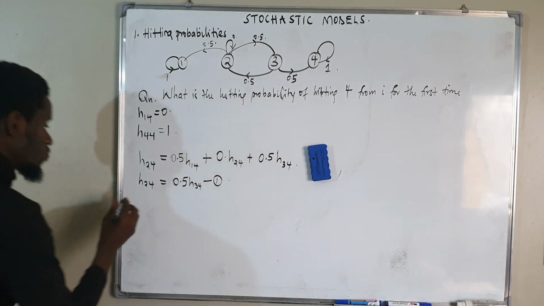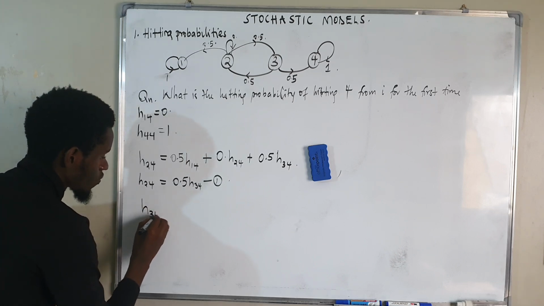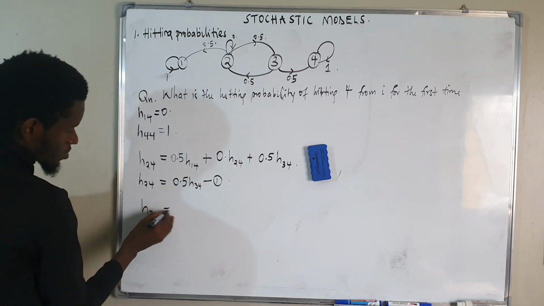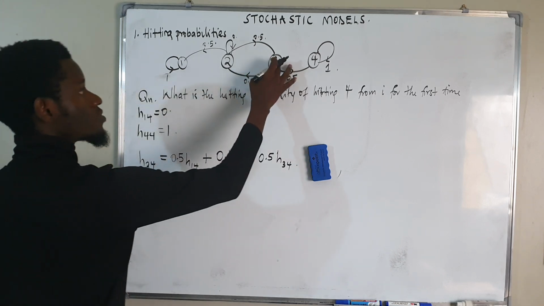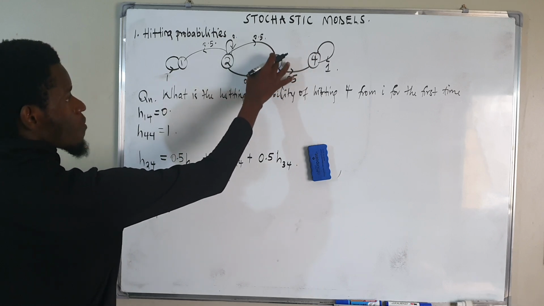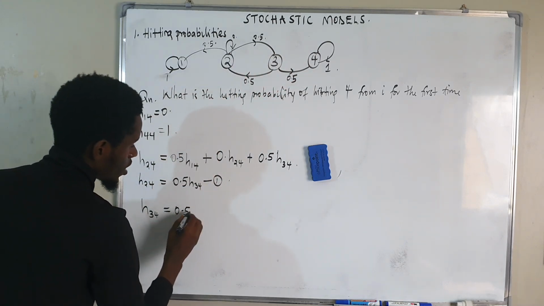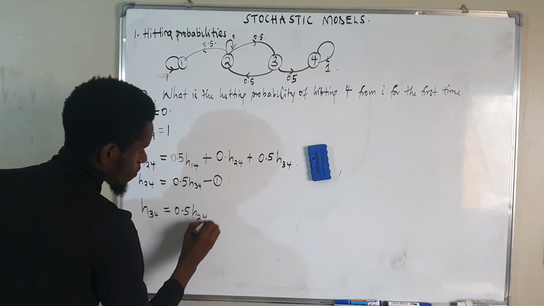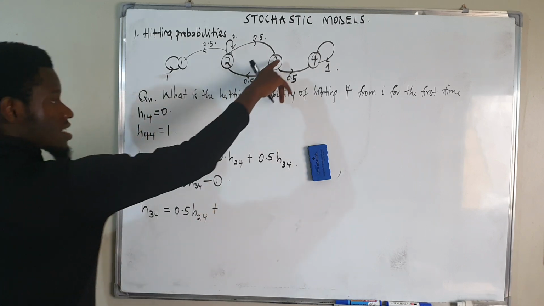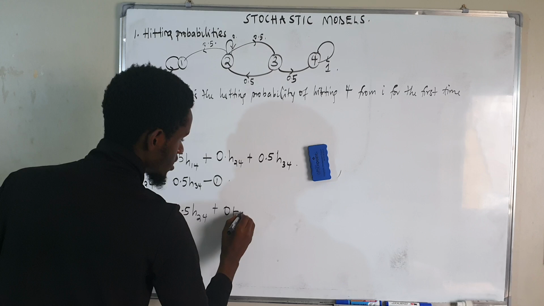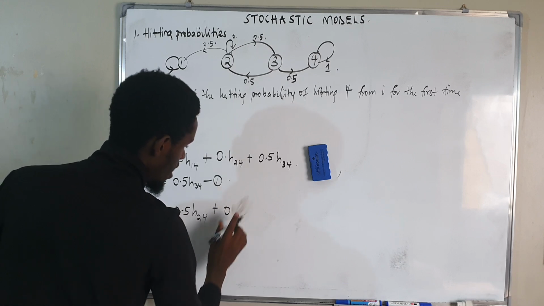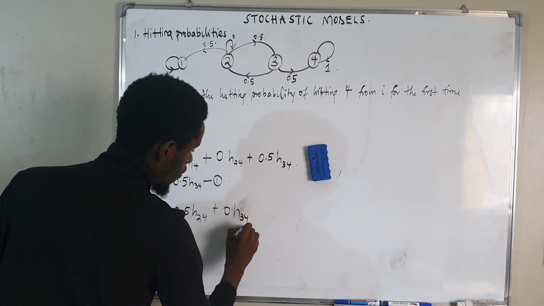Now, first find the probability of hitting 4 from 3. Same thing as having, I'm at 3, I first look at the probability of me going to 2, so it will be 0.5 times H24. Plus me staying at 3, which is 0, times H34.